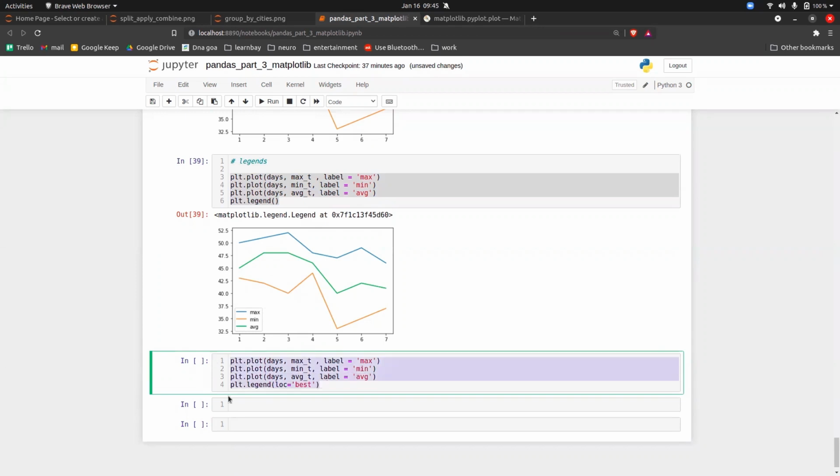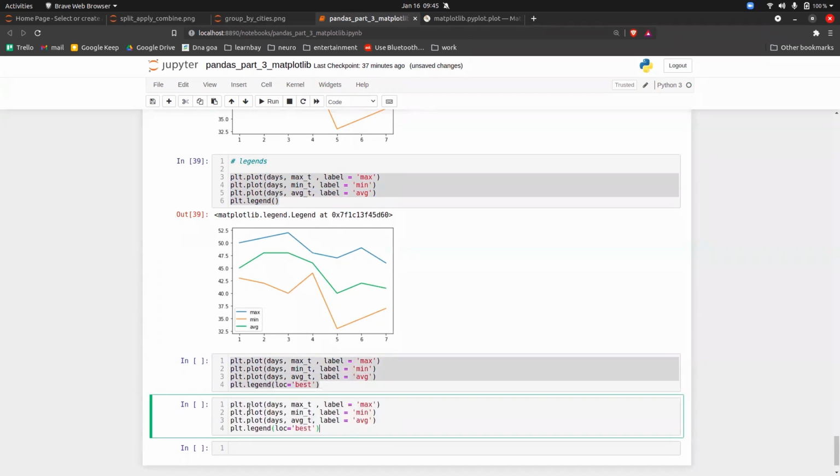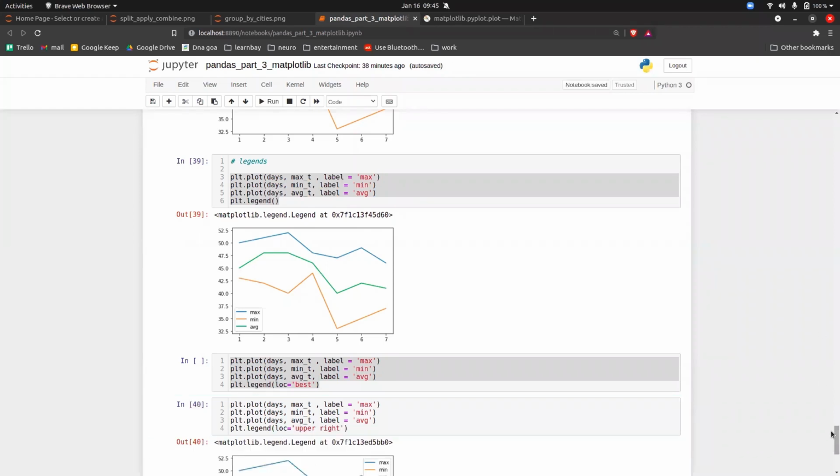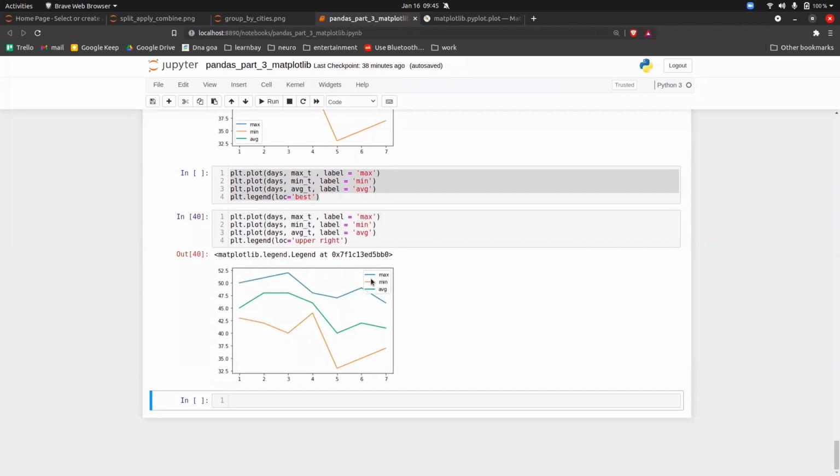But let's say you want to plot in some other location. There is something called upper right, upper left that you can use. For example, location is called upper right, and execute it. See, it will be on the upper right. Similarly, you can put upper left. You can put anything of your choice and it will be placed accordingly. So this is how you can use it.